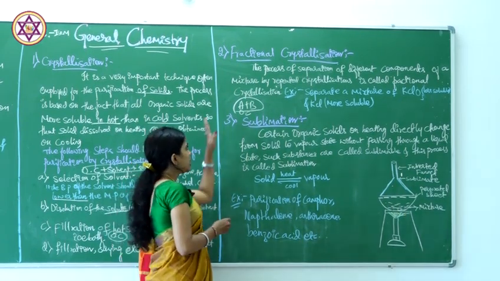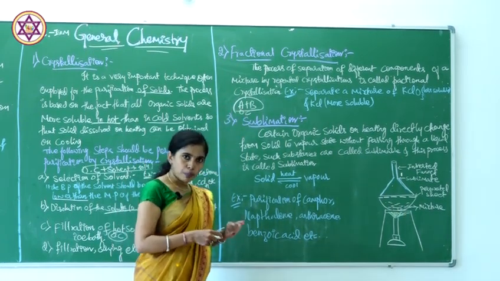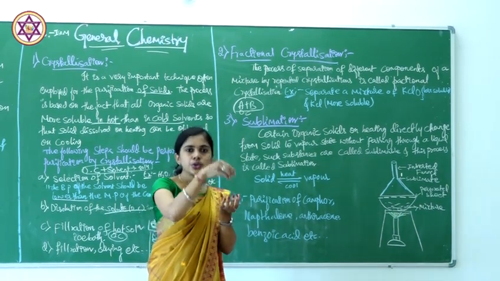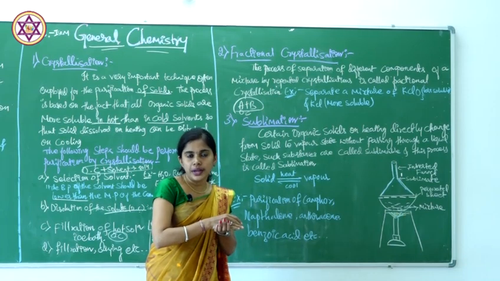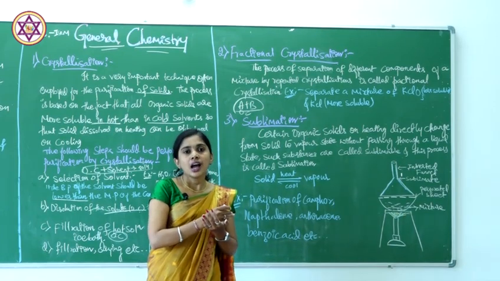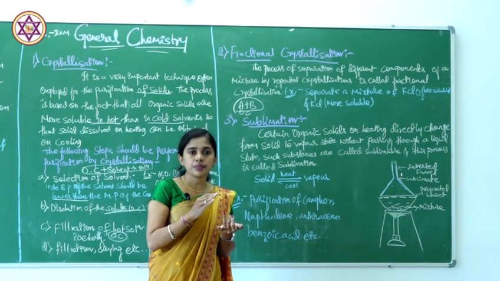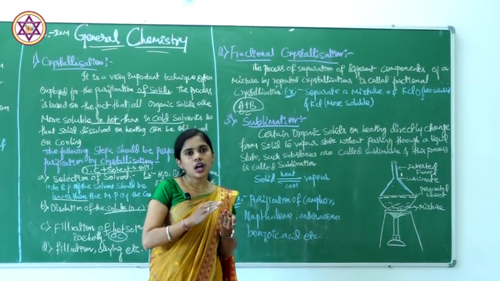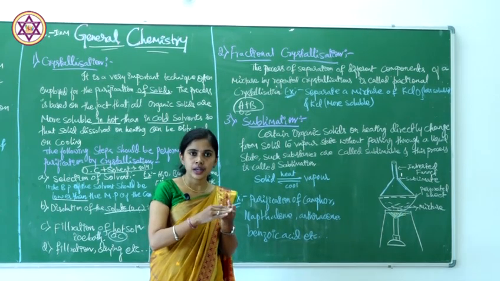Let me consider A and B as the organic compound mixture, and we dissolve that mixture in a solvent. The solvent selection should be such that one dissolves at a lower temperature and the other dissolves at a higher temperature.